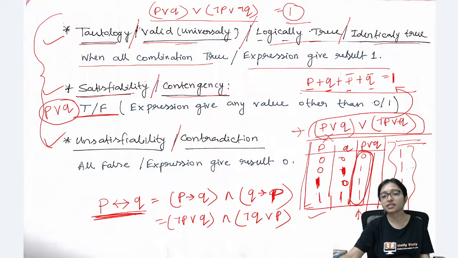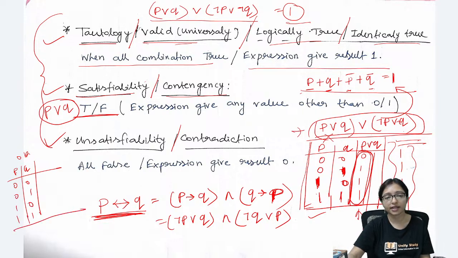This is just Boolean algebra, the OR. Whenever you are doing the OR truth table, with two variables P and Q, the combinations are 0 0, 0 1, 1 0 and 1 1. P or Q will be 0 0 is 0, 0 1 is 1, 1 0 is 1, 1 1 is 1.